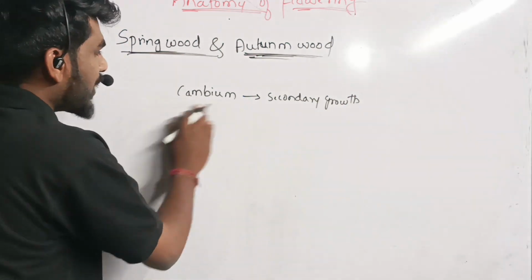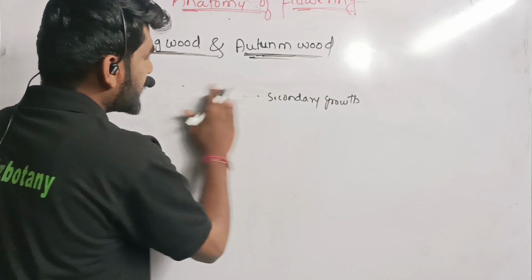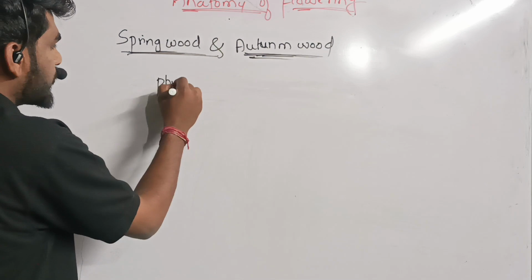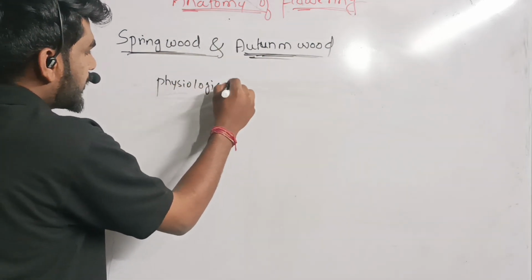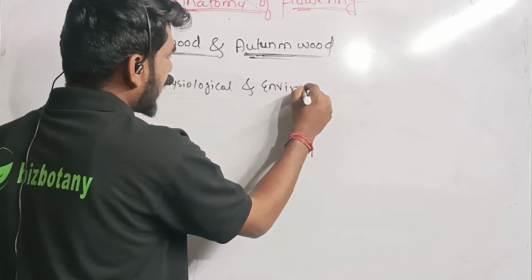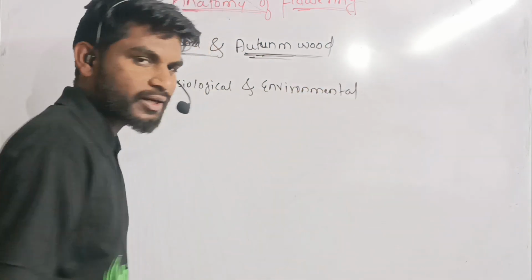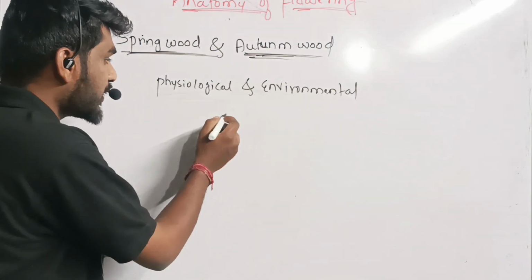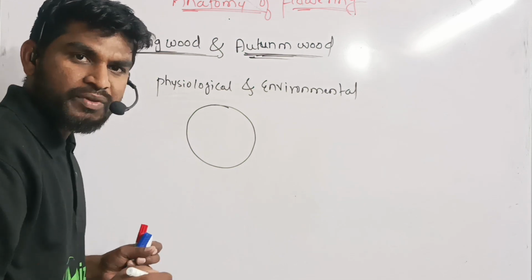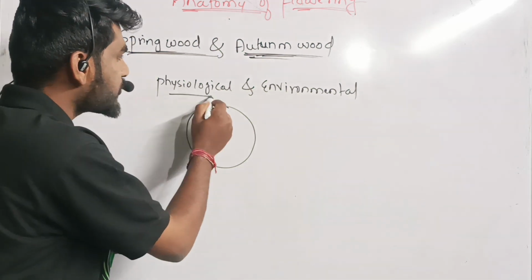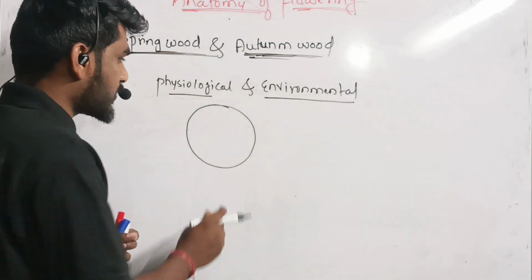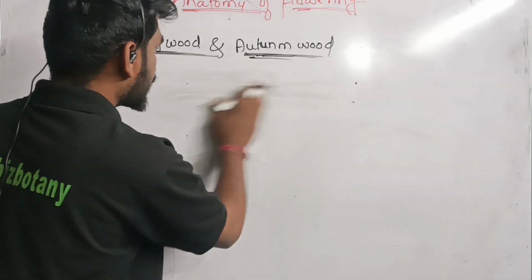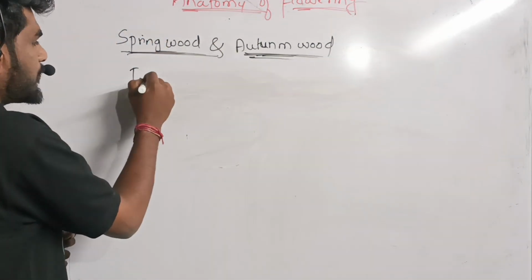Here vascular cambium activity is controlled by two factors, that is physiological factors and environmental factors. Environmental factors and physiological factors will control the activity of the cambium layer. That is nothing but an increase in the girth of a plant will be affected by physiology and environmental conditions.